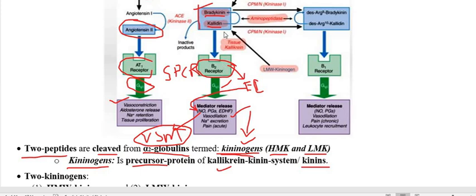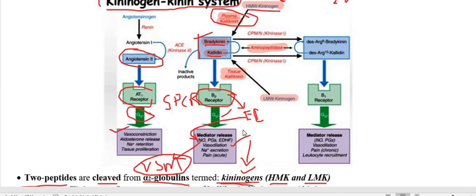However, bradykinin acts on vascular smooth muscle indirectly by release of nitric oxide from the endothelial cell, and once nitric oxide is released, it acts on the nearby vascular smooth muscle and relaxes it, and therefore produces vasodilation. So this is the mechanism of action, or pharmacological action, of the